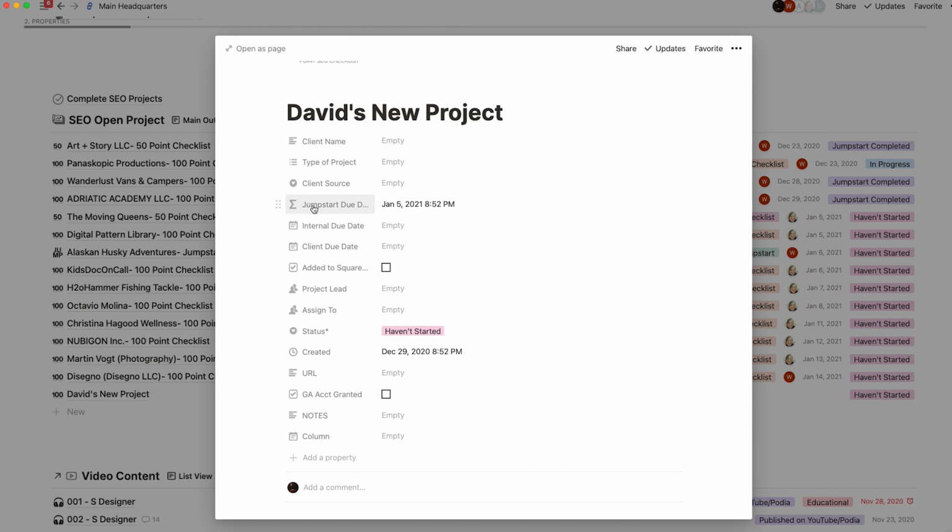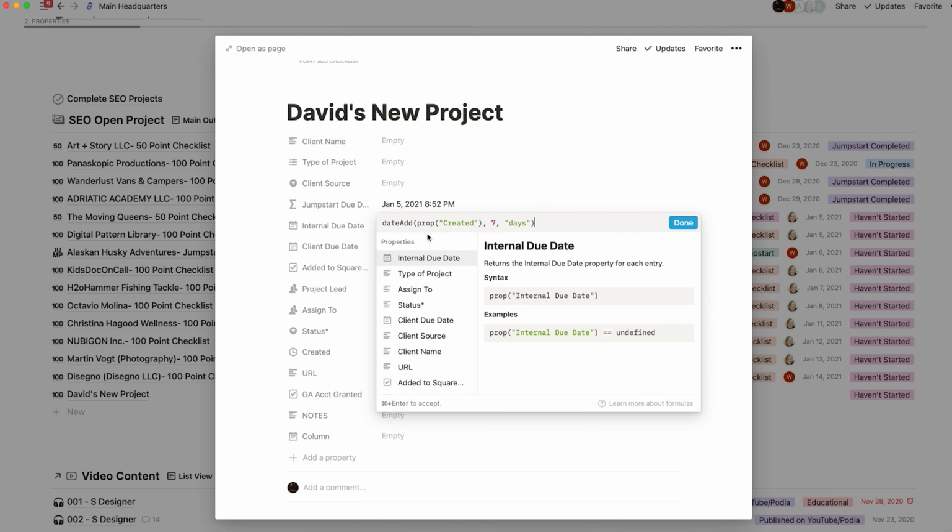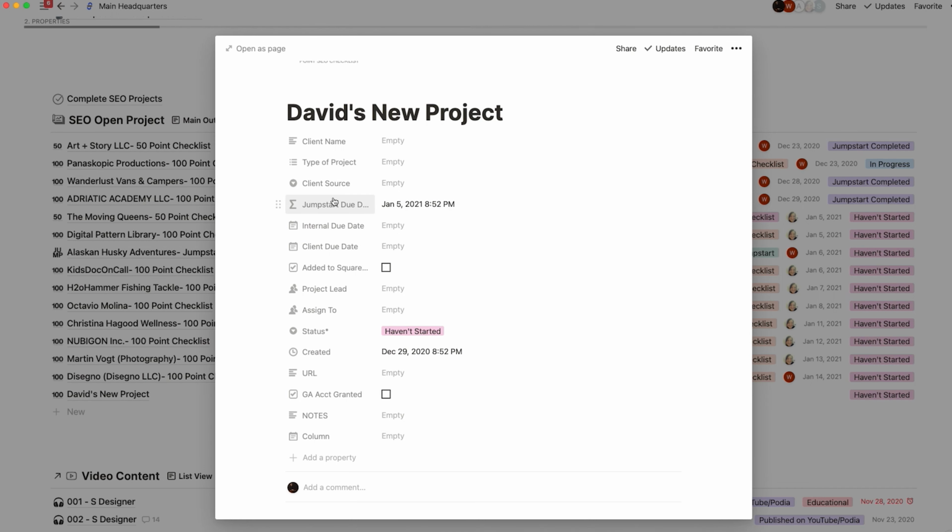And then here, this is a formula. This formula basically adds 7 days to when it was created for when the first part of the project is due. So it just does that automatically and gives us the date. We have 2 due dates, an internal due date and a client due date. That gives us space within the project process to deliver the project.